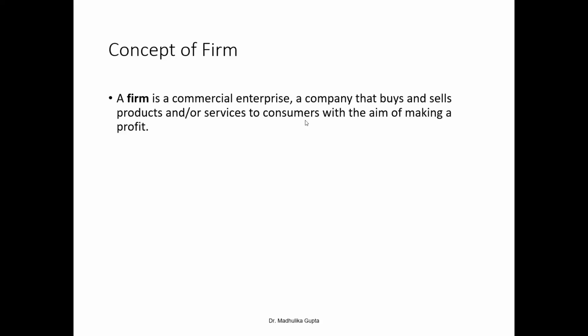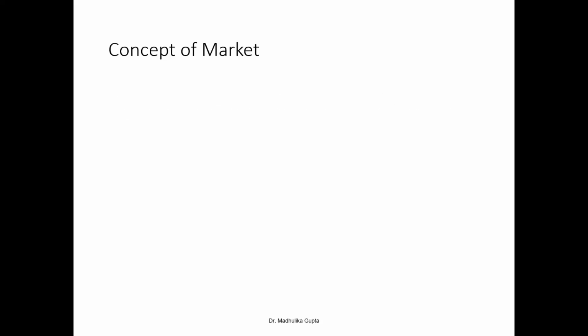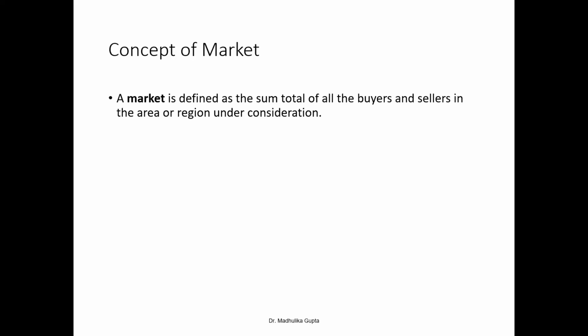Okay. So this is what I told you about a firm, right? The next concept is the concept of market. Now, what is a market? It's defined as the sum total of all buyers and sellers in the area or region under consideration. For example, the area may be the earth, your neighbourhood, your state, your city. So the value, cost, and price of items.